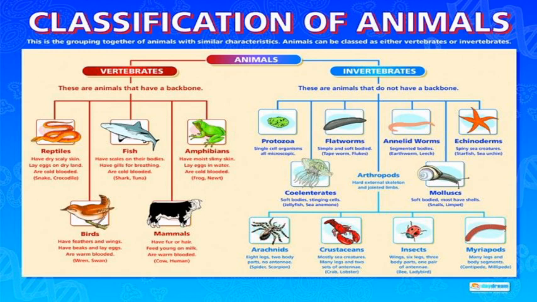The basic difference between vertebrates and invertebrates is that vertebrates have a backbone whereas invertebrates do not have a backbone.